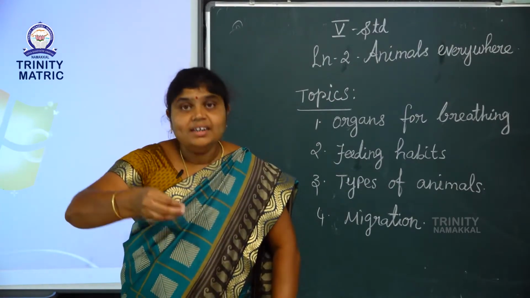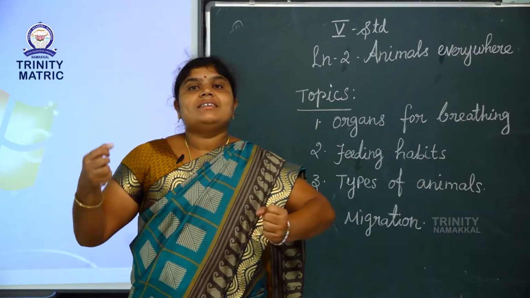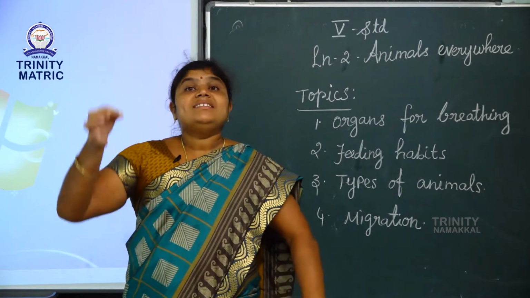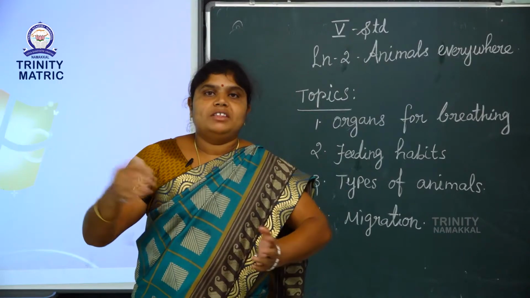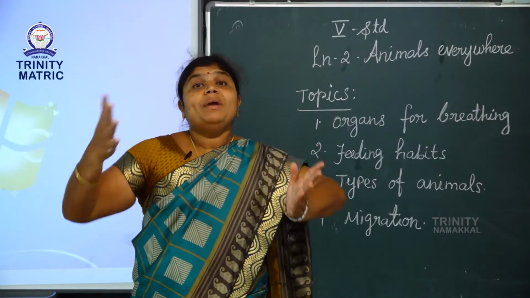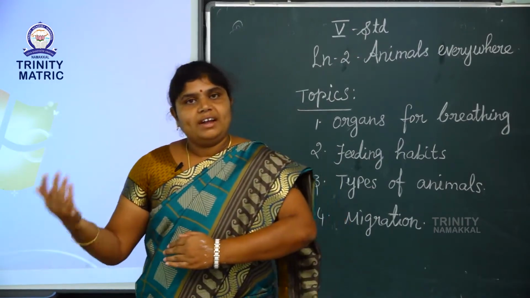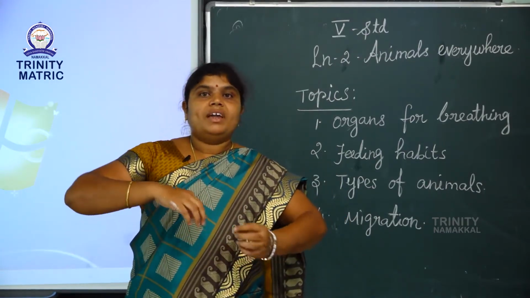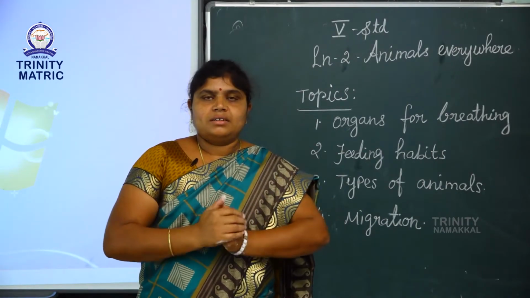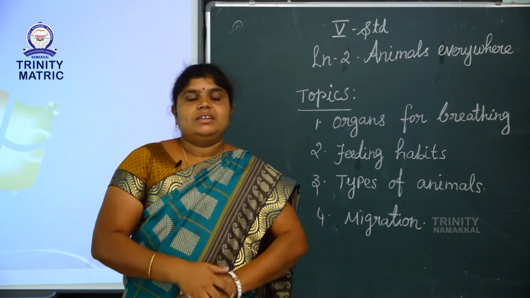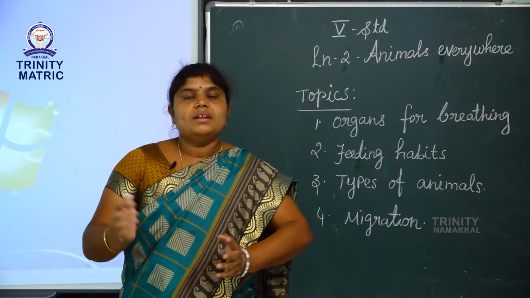That oxygen burns the food and gives us energy. This energy is useful to all living things. We can do many activities. Activities means we can play, run, jump, and do any work. What do we need to work? That is energy. So energy is very important to all living things.